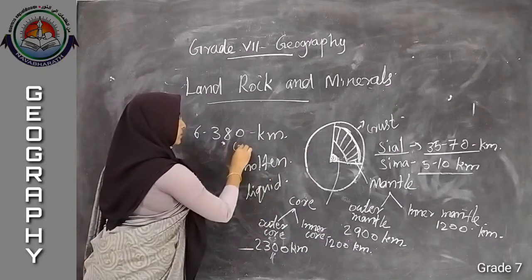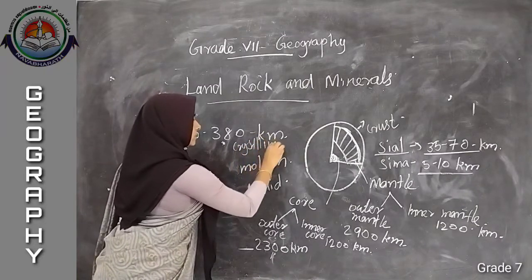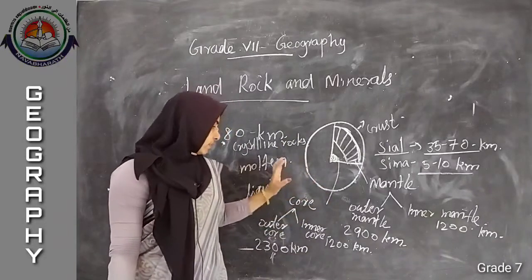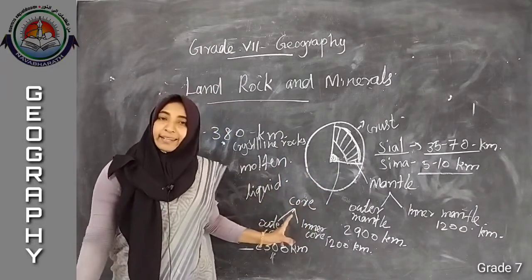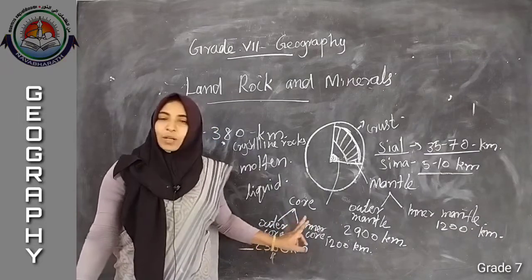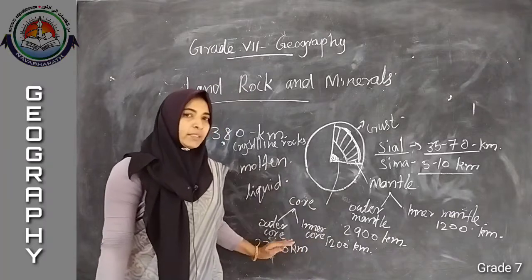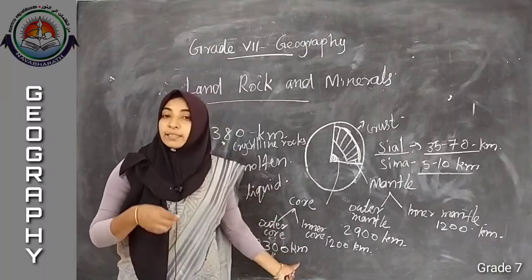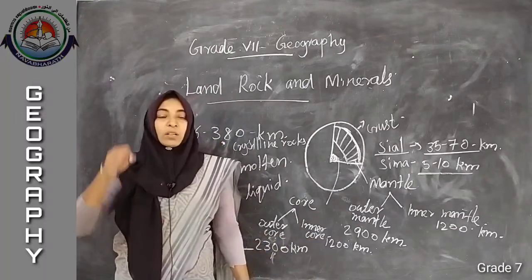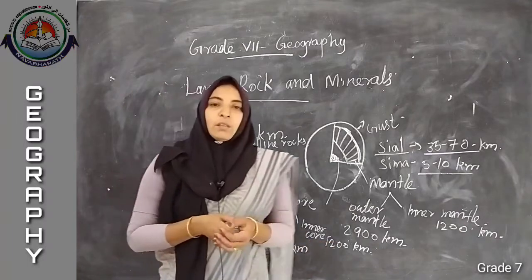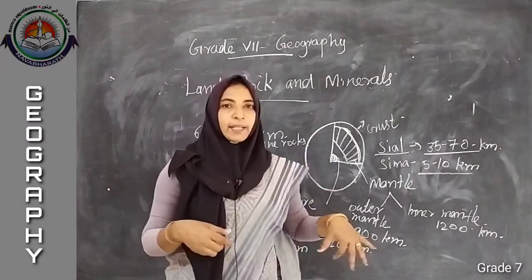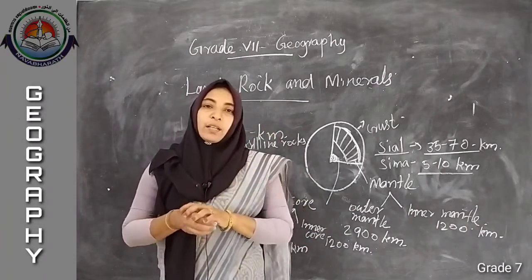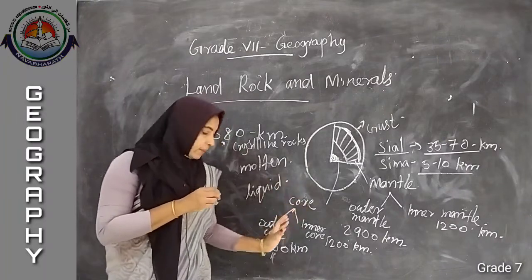Listen. Core is again divided into two, outer core and inner core. The extent of outer core means it is around 2300 kilometer. Then inner core means the rest of the part. Listen, what is the stage of this core? That is in a liquid form.